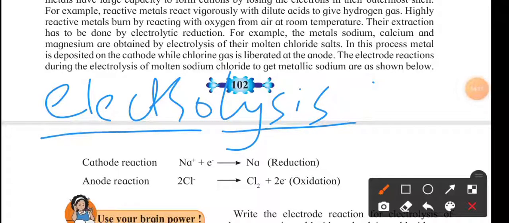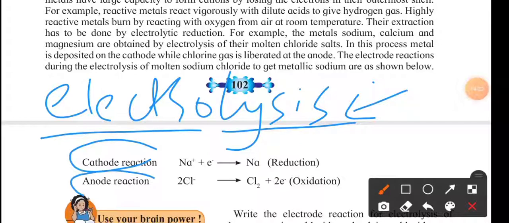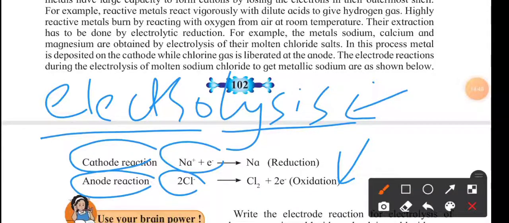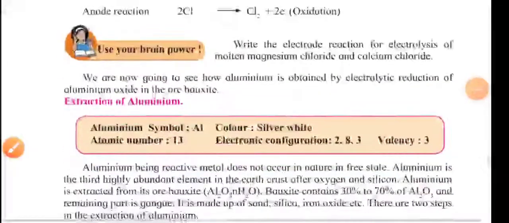Okay, so there are two types of reactions that occur in electrolysis. Basically, that is the cathode reaction, and this is the anode reaction. What happens at the cathode? At the cathode, sodium gains the electron, and reduction takes place at the cathode. And what happens at the anode? At the anode, chlorine gives up electrons, and oxidation occurs. So this type of reaction takes place at the cathode and anode.